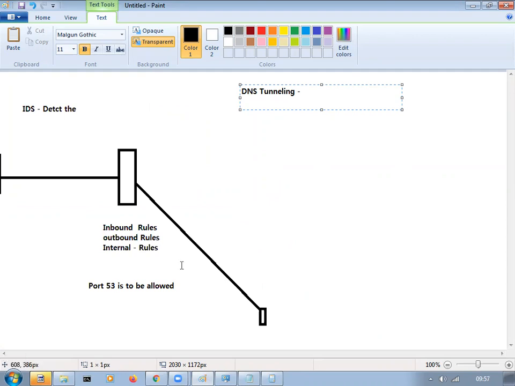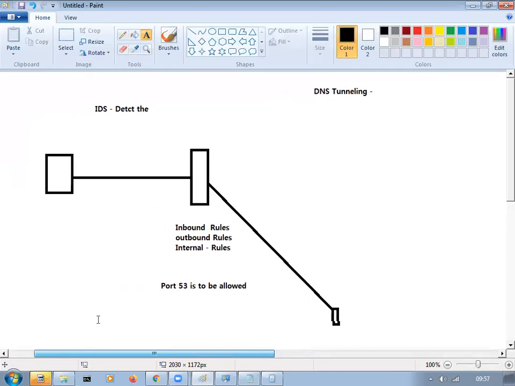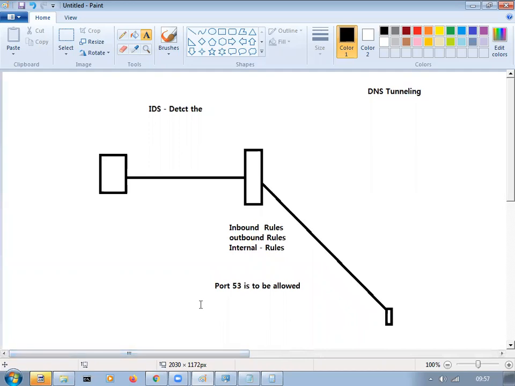Okay, it is here. Any doubts with the tunneling, DNS tunneling? Everybody, fast. No doubts? Is it clear? First, everyone. Anyone has got any doubt? I am ready to explain once again. Can you explain once again, sir?